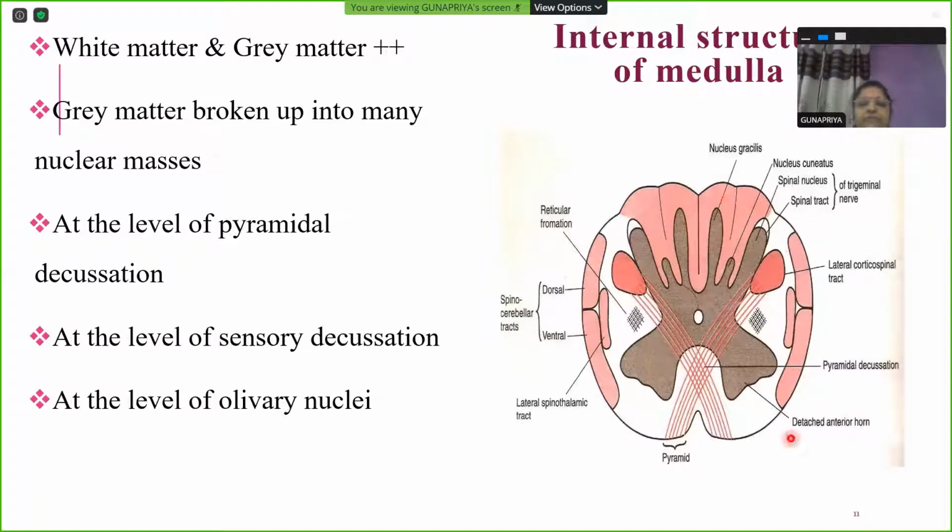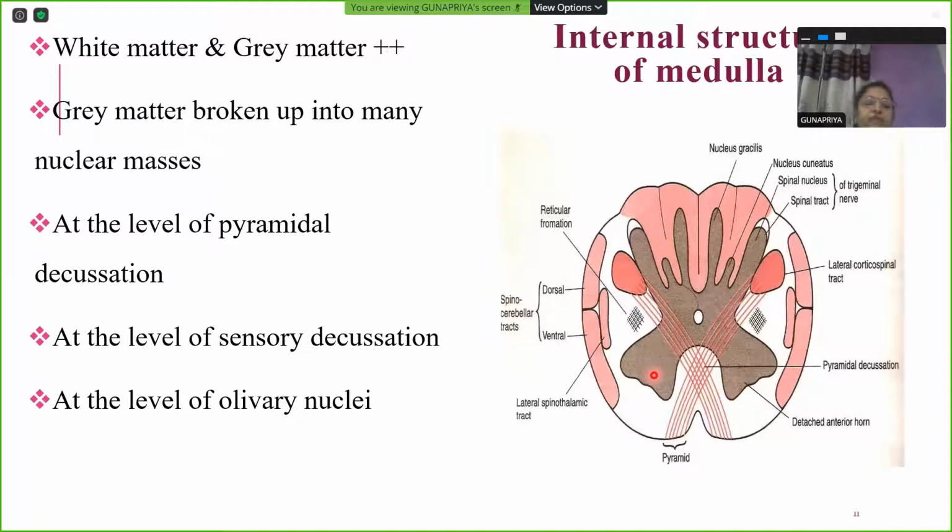So white matter is there outside, gray matter is there like spinal cord. It's looking almost similar to spinal cord because we are in the lower part of the medulla. And there's a central canal also, just like spinal cord. The gray matter is broken up into many nuclear masses. You can see some extension here, something here, something here, something here, and here one big anterior horn is there. So the gray matter is broken up into nuclear masses.